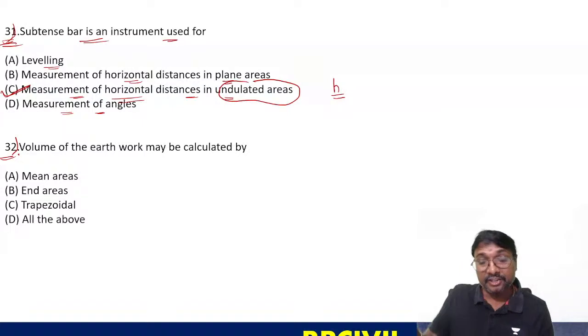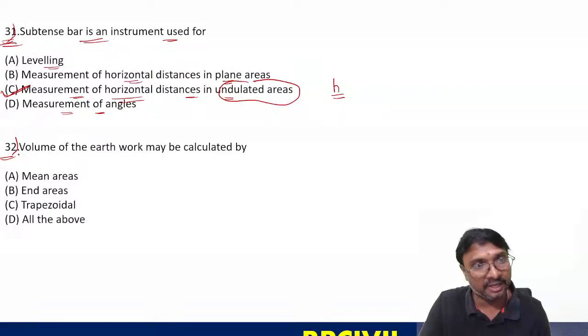In an undulated area, where chaining is not possible, there you have to go for this method. If chaining is possible, why would we go for this method? We don't go for this method, right?